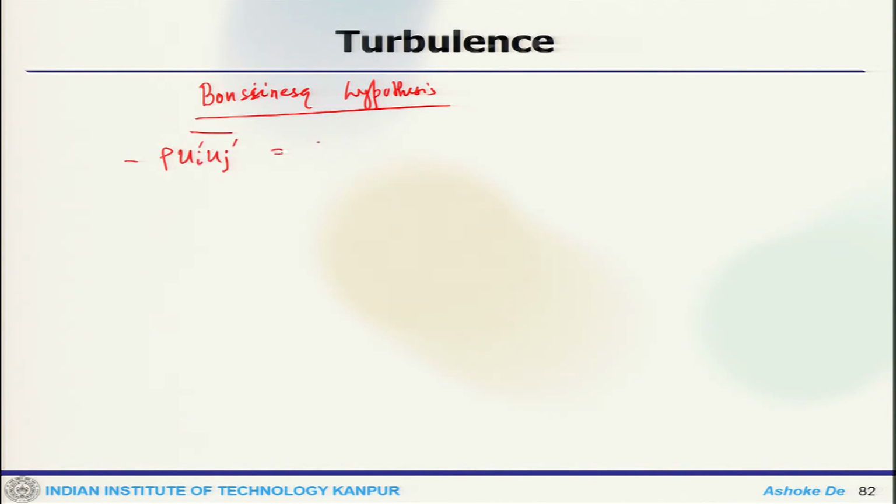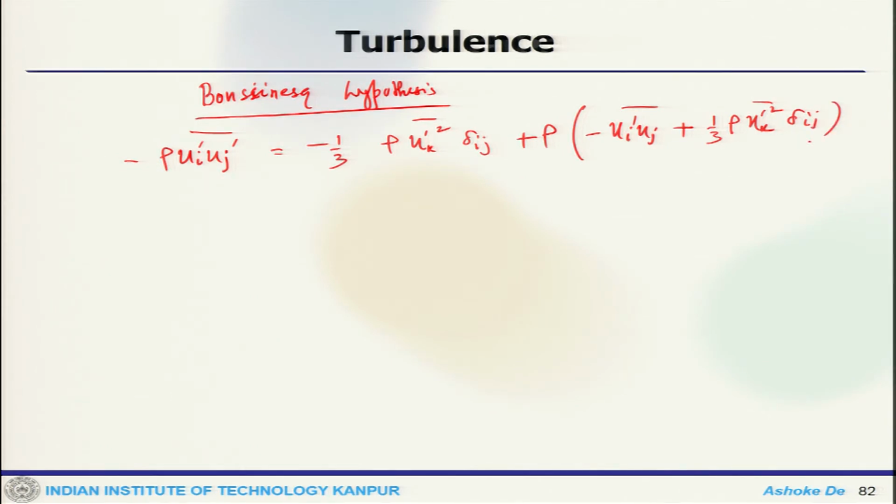So, this is the term we can write as 1/3 rho u_k prime square delta_ij plus rho minus u_i prime u_j prime plus 1/3 u_k square delta_ij. So, this term is again the isotropic part, and this is again the deviatoric part.